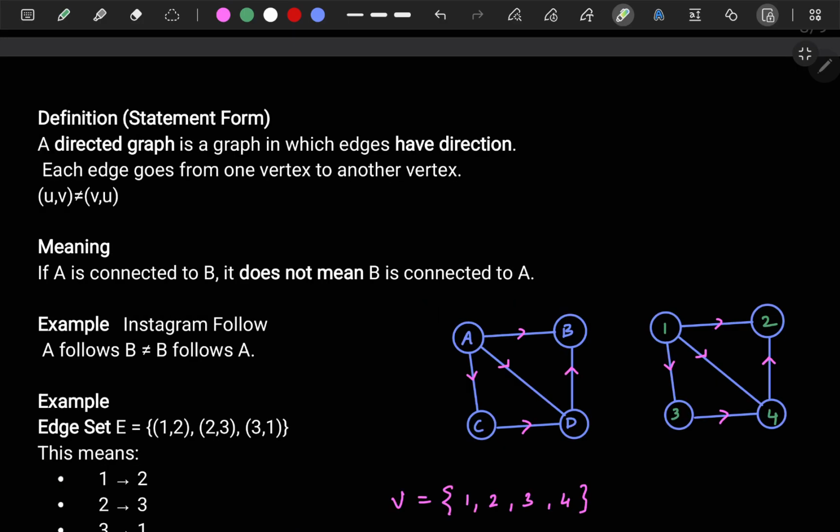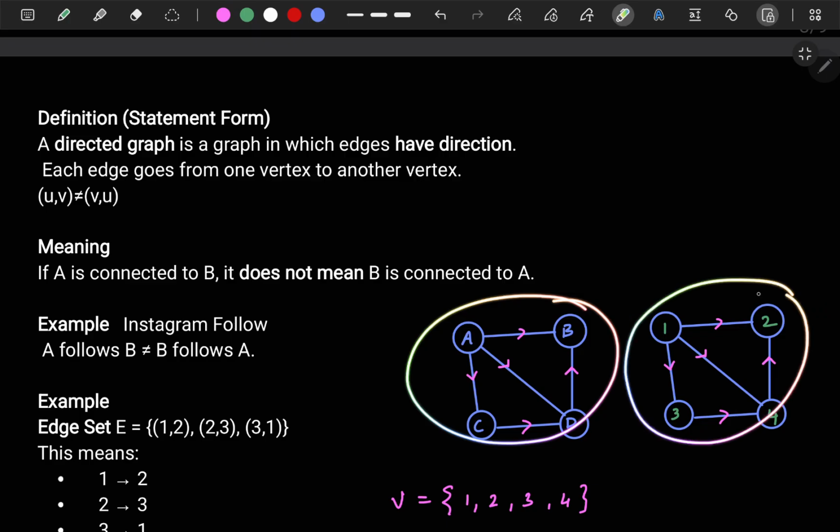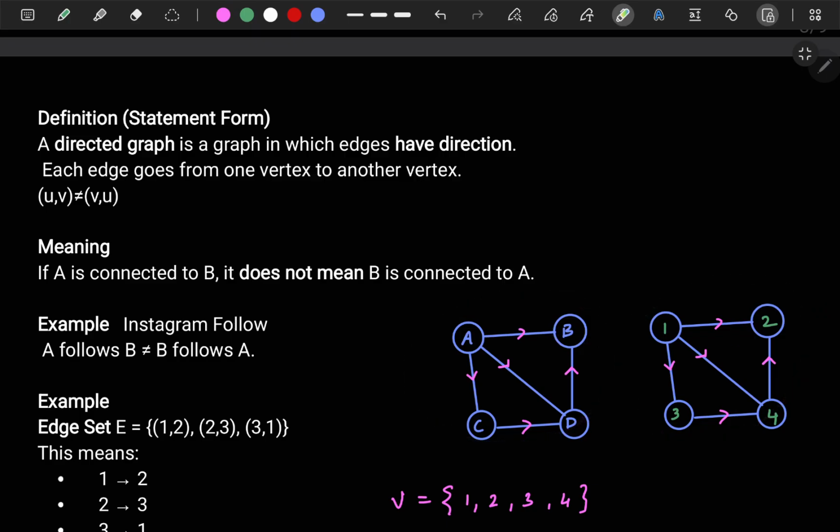Okay, let's see a directed graph. In a directed graph, you can clearly see that the edges have direction. You can see the example here. This is an example of directed graphs. Both are directed graphs. I just changed the value of the node here. Here I represent using alphabets. Here I'm representing using numbers, integers. So both are okay. Both are graphs, so that I can explain it even better. That's why I represented both graphs. And this is possible.